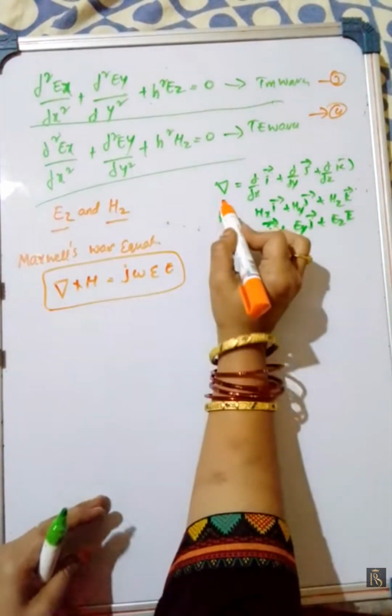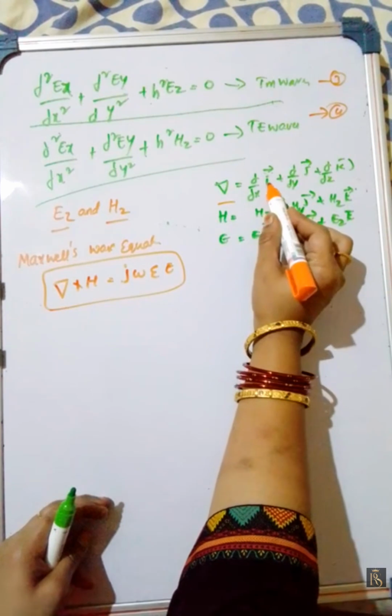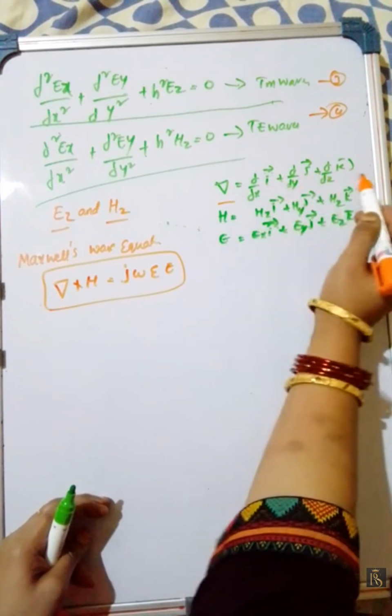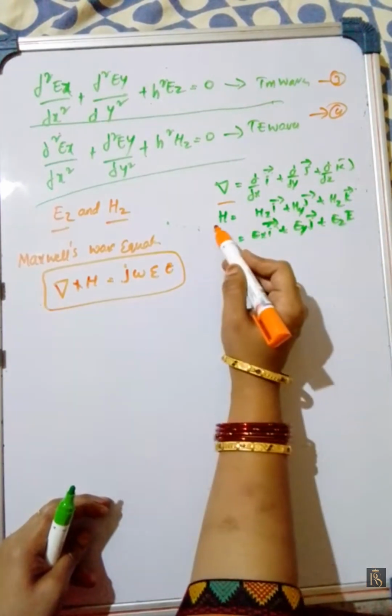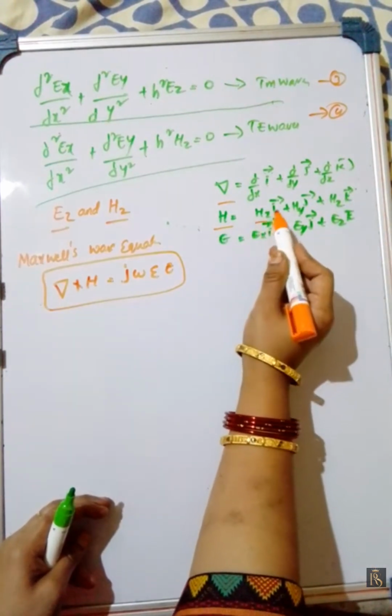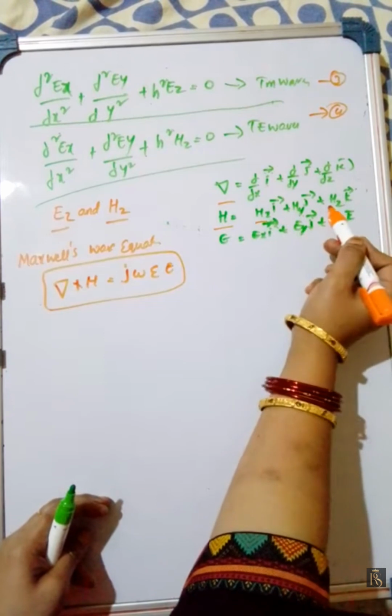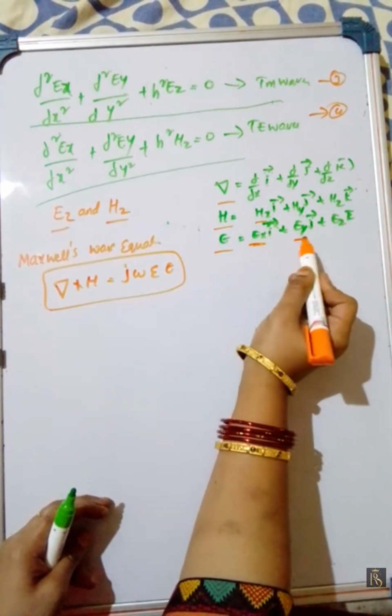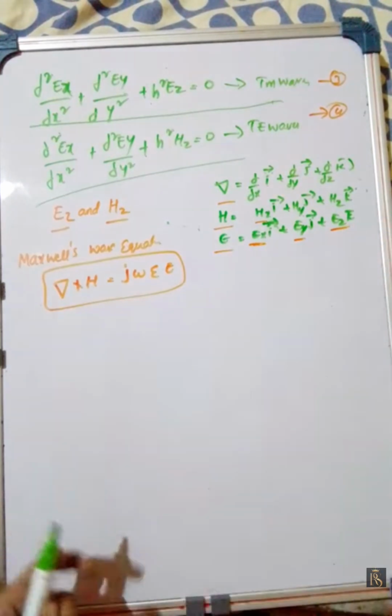Now del is nothing but dou by dou x of i bar plus dou by dou y of j bar plus dou by dou z of k bar. Whereas H is equal to Hx i bar plus Hy j bar plus Hz k bar. Similarly, E is equal to Ex i bar plus Ey j bar plus Ez k bar.